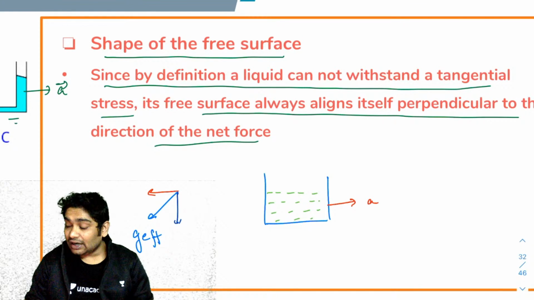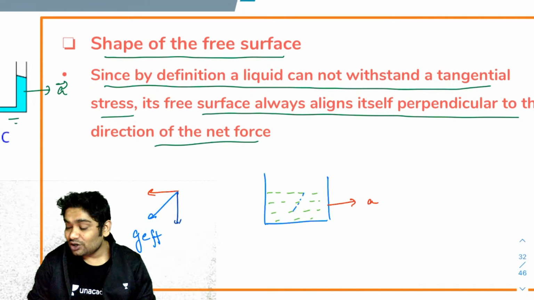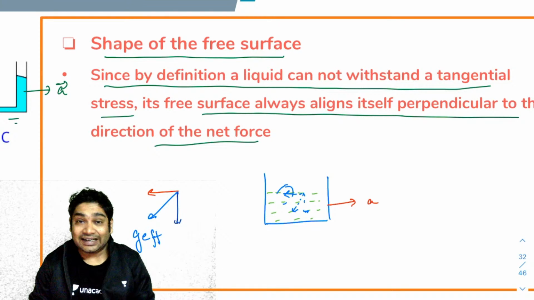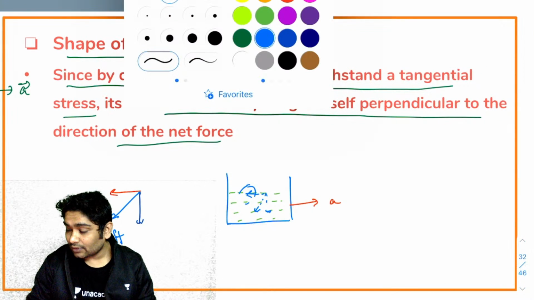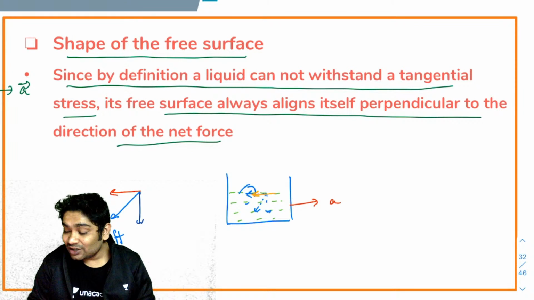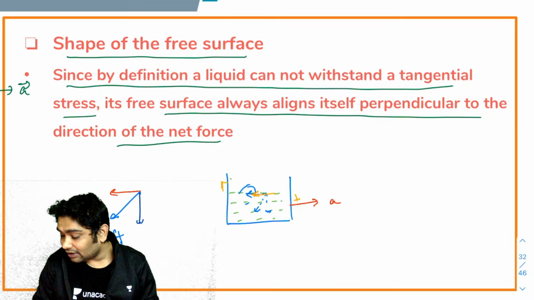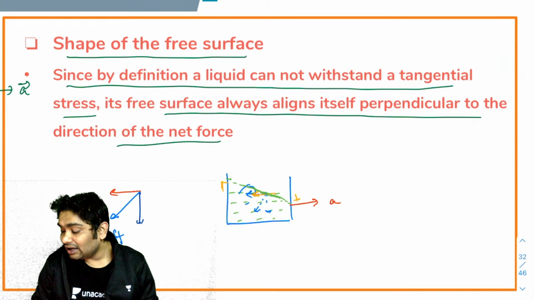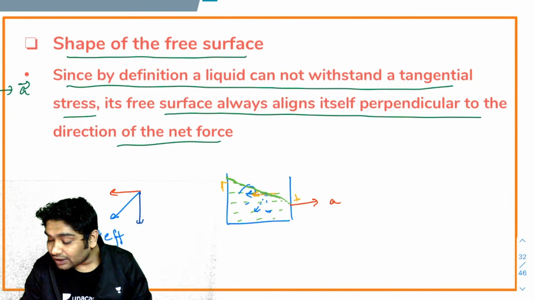Now all the forces on these molecules would have started to act in this direction. This would have had a component like this and a component like this. This component of force would have started dragging all the molecules from here to here. So you would have seen the water level rise here and go down here. Eventually, the surface would have bent like this, and the bending would have stopped when the free surface aligned itself perpendicular to the direction of this G effective.